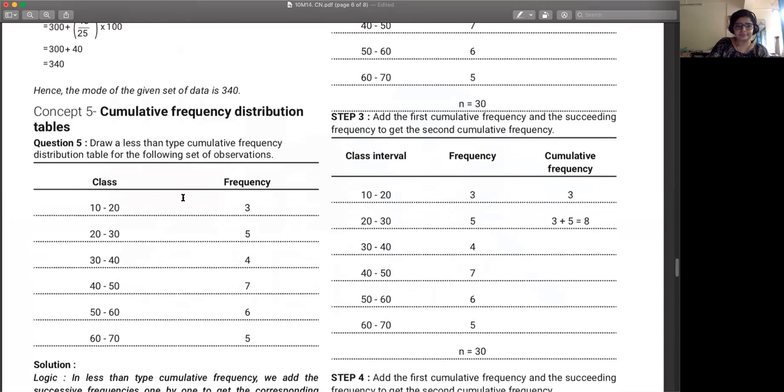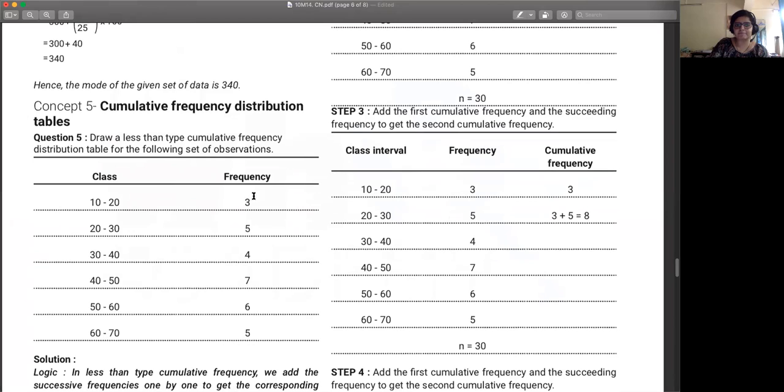So let's say this is the data set you're given. You have classes 10 to 20, 20 to 30, 30 to 40, and their associated frequencies. Now the meaning of this data table is: between 10 and 20 you have 3 values, so 3 times they're occurring. Between 20 and 30 you have 5 values. Between 30 and 40 you have 4 values. Okay, that's what this table means.